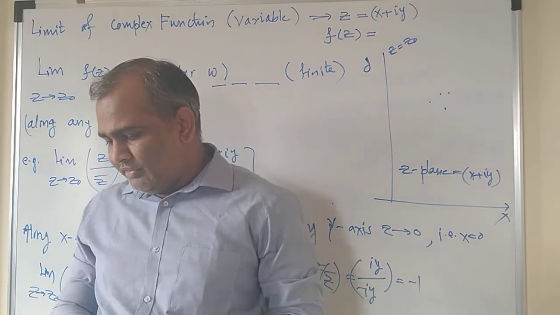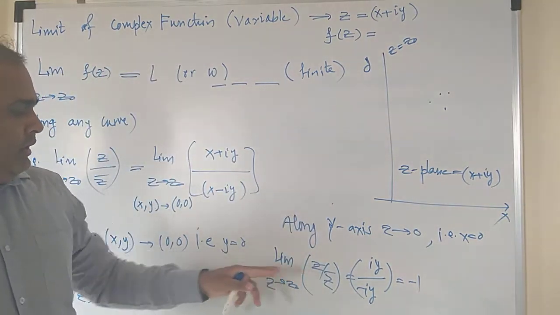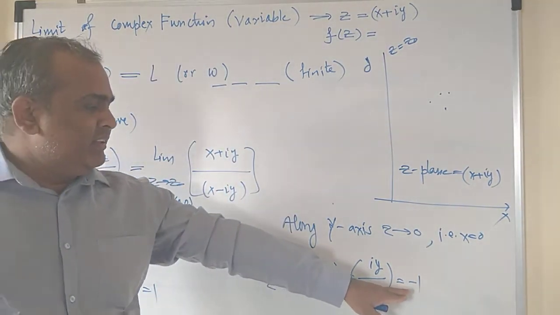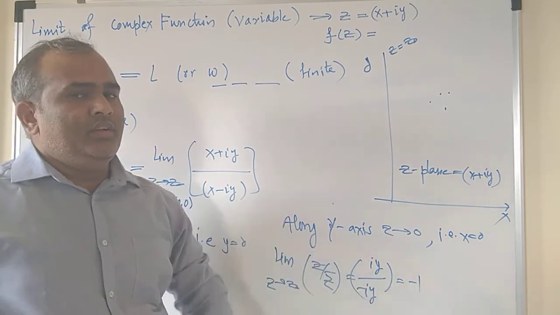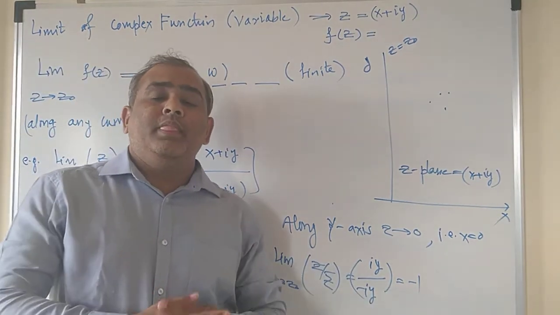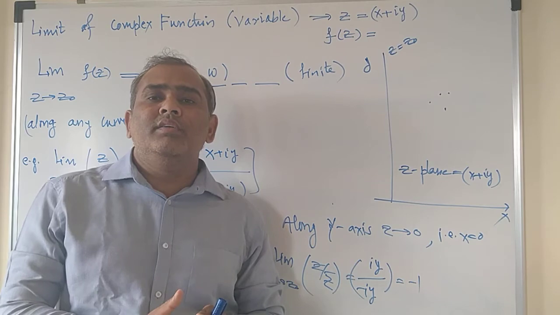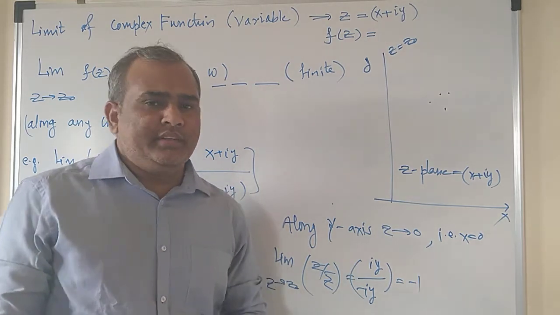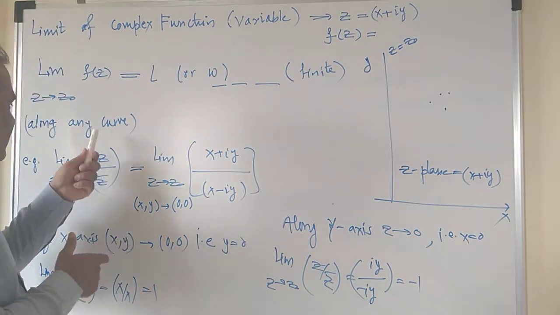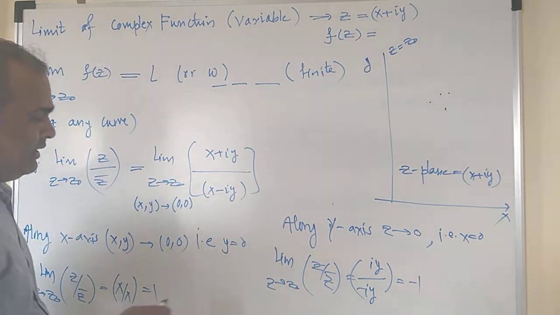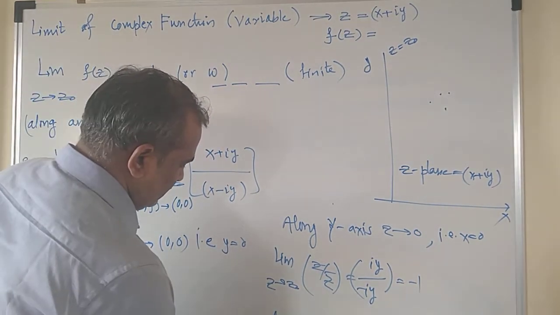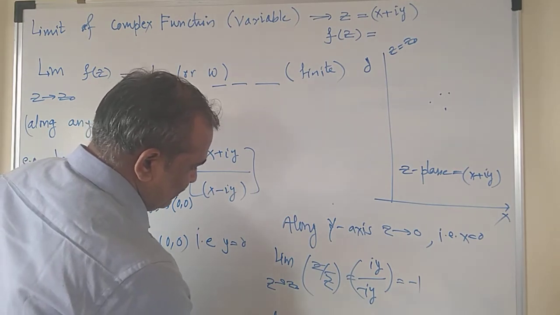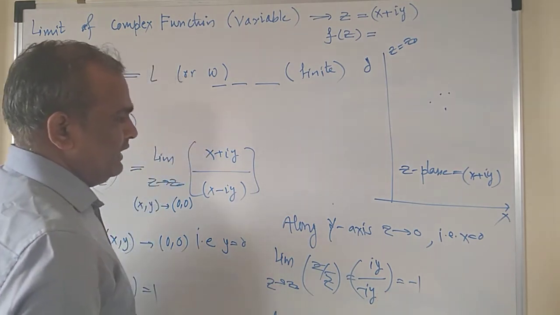So on one side it is equal to 1, and on the other curve it is equal to minus 1. What does it mean? It means that for both curves, the limit is finite but not the same, and therefore I can say the limit for the above example does not exist, right? Does not exist, isn't it?